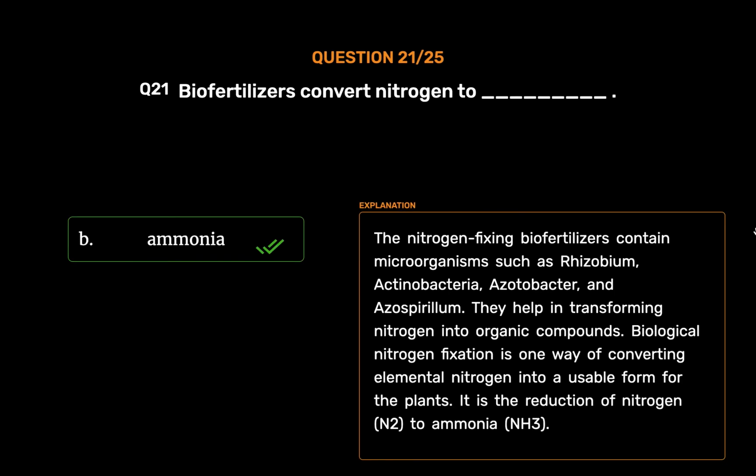Ammonia. The nitrogen-fixing biofertilizers contain microorganisms such as Rhizobium, Actinobacteria, Azotobacter, and Azospirillum. They help in transforming nitrogen into organic compounds. Biological nitrogen fixation is one way of converting elemental nitrogen into a usable form for the plants. It is the reduction of nitrogen, N2, to ammonia, NH3.